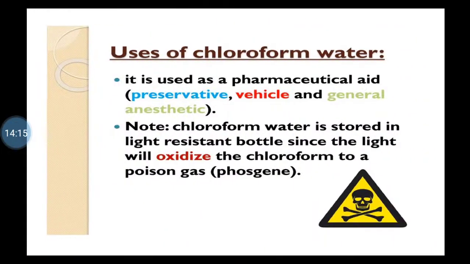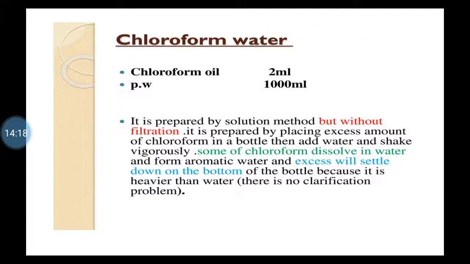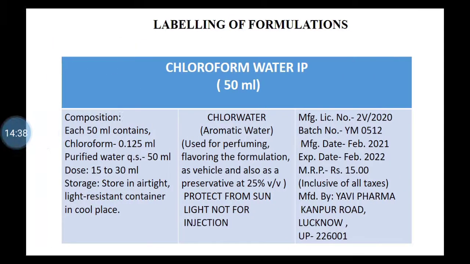Now here the formula is for 1 liter, but our aim is to prepare and submit 50 ml of water, isn't it? So accordingly you have to calculate the quantities also, and in proportion you have to take the quantity for 50 ml in the preparation, isn't it? So purified water is 50 ml and chloroform is 0.125 ml in the 50 ml preparation, isn't it? Dose is 15 to 30 ml, isn't it? You must know the dose of the preparations which are used internally, isn't it?